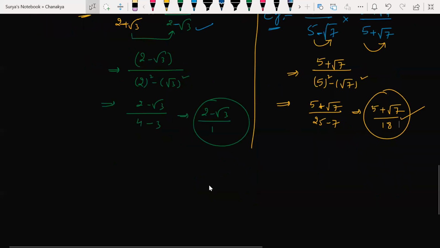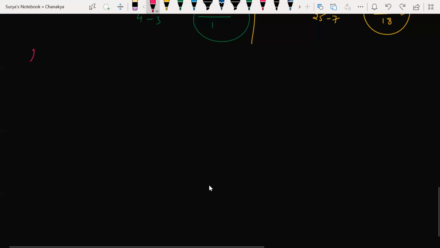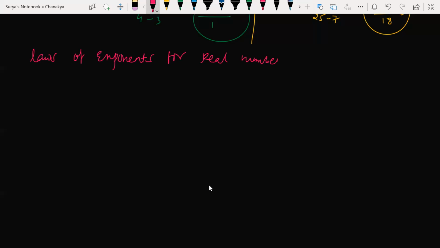So the next concept we discussed in the class was laws of exponents. Now I'll teach you the laws of exponents for real numbers. First, suppose a, b, m and n are real numbers, then the first law I can give you is a to the power of m into a to the power of n.